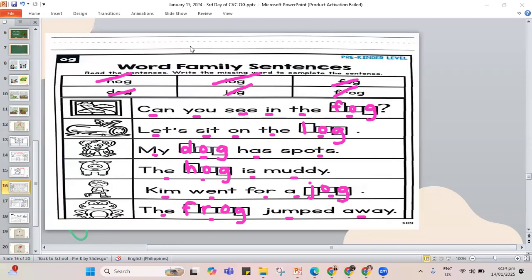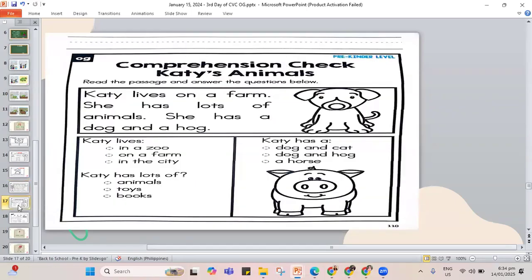Now, if you're not yet done with the work, again, pause the video, play it again once you are done. Let's go read our sentence about Katie's animals. So here we have our short story and we get to dot using our crayon or our marker to answer later. So can you read with me?